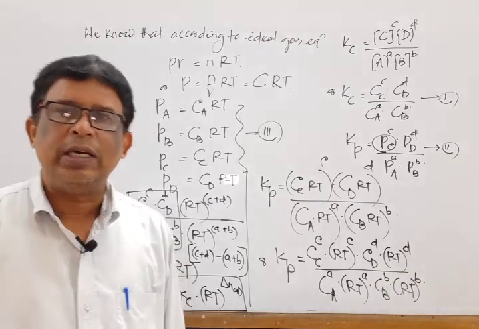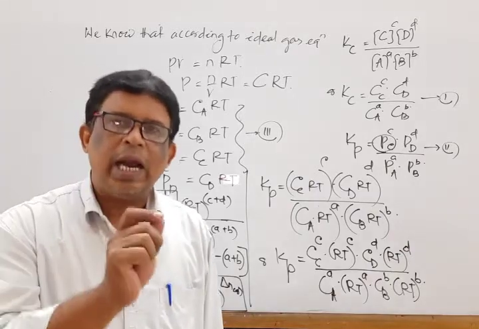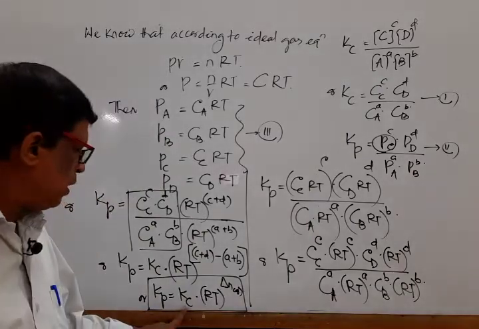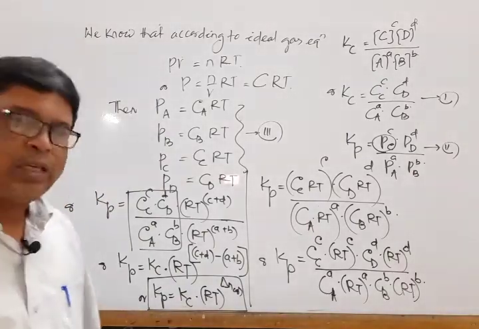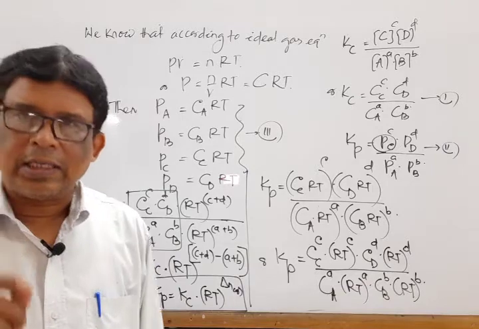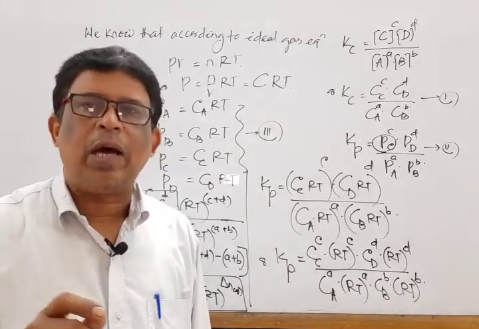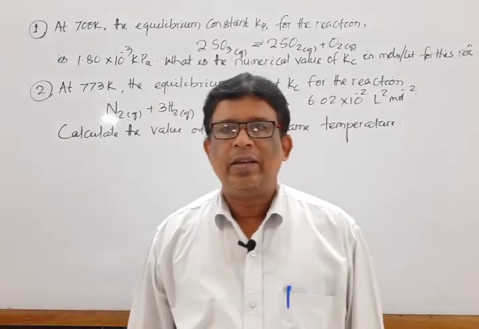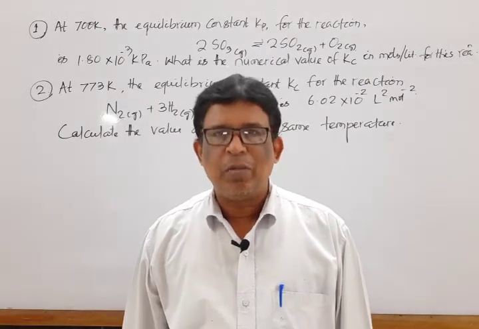So the long question is over. What is the long question? State and explain the law of mass action and deduce the relationship between Kp and Kc. So what is the relationship? Kp is equal to Kc into RT to the power del Ng. Next, we apply this concept to solve some problems.